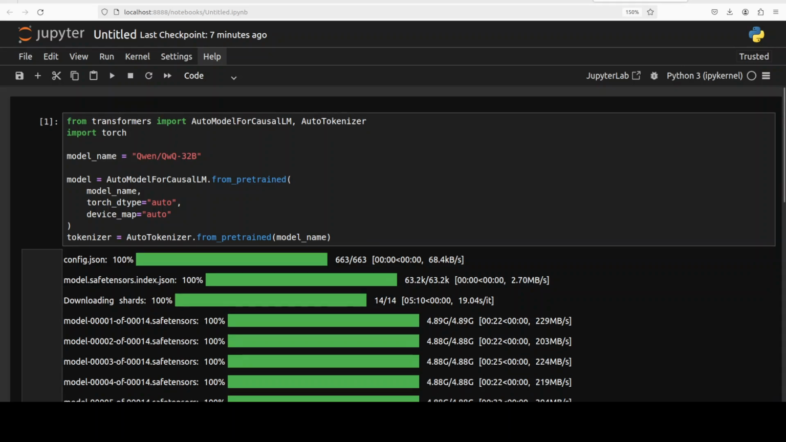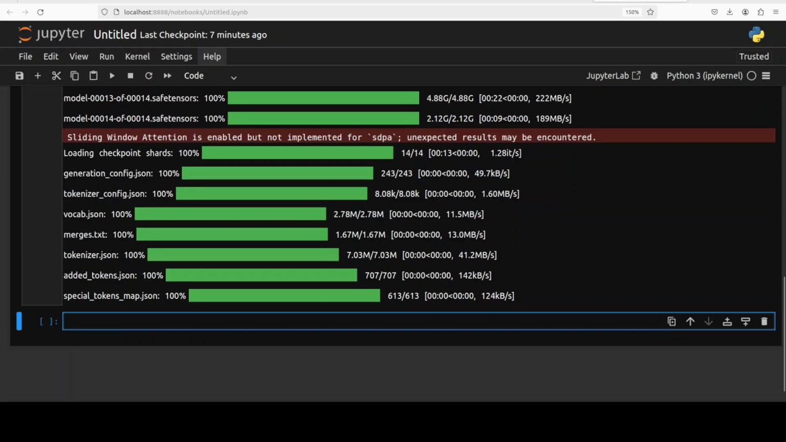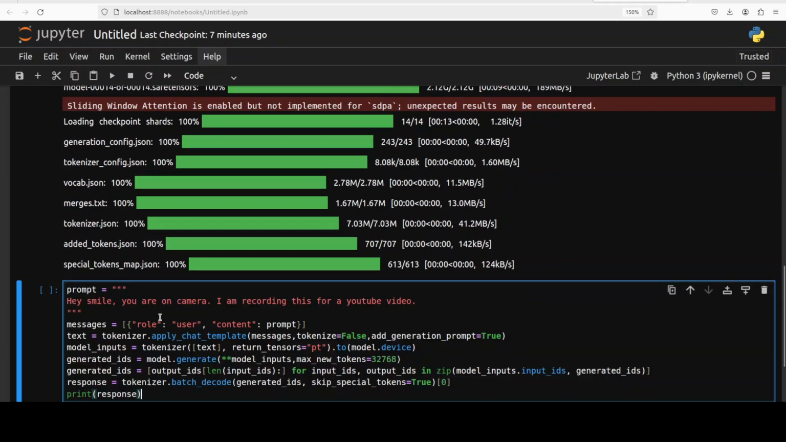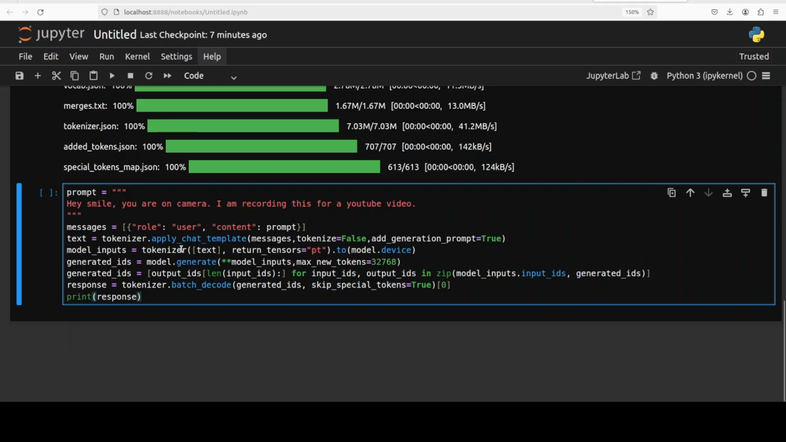The model is downloaded. Let me take you down and then we will do the inference with it. So first up, we are just asking it, hey, smile, you're on camera. I'm recording this for a YouTube video, and rest of the lot is very similar, where we are encoding the input with tokenizer. Model is generating the output. Look at max new token, and then we are decoding it back and printing out the response. So let's run it.